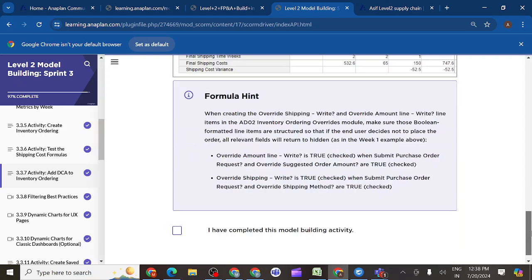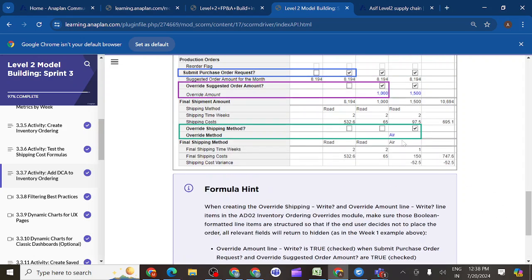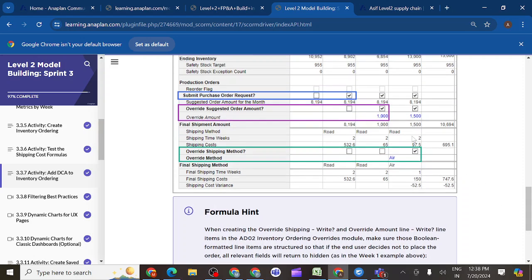You can see, override shipping right is there. Override shipping is true when submit purchase order request and override shipping method are both checked. When should I give the override shipping method? It should be editable when submit purchase order request is also true, and override shipping method should also be true, then only it should be editable. Until and unless, it should not be editable.